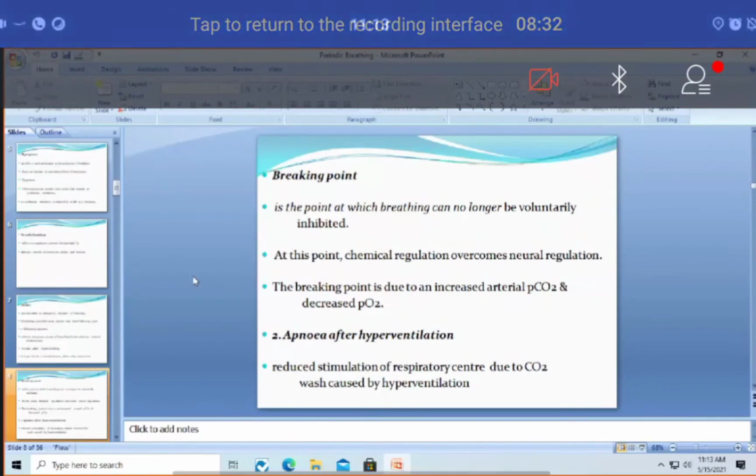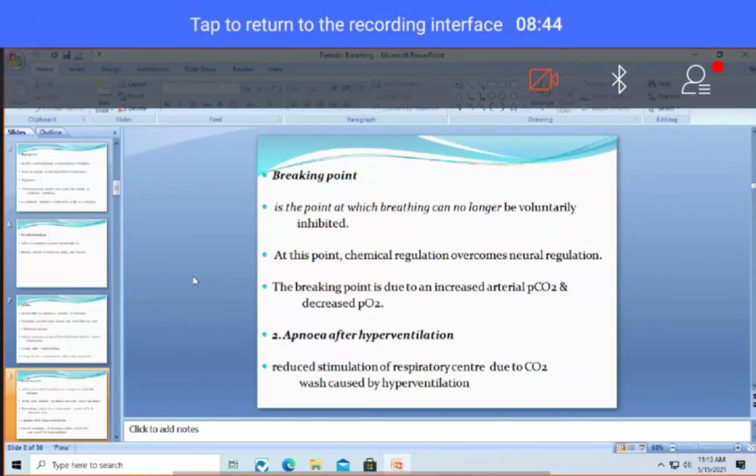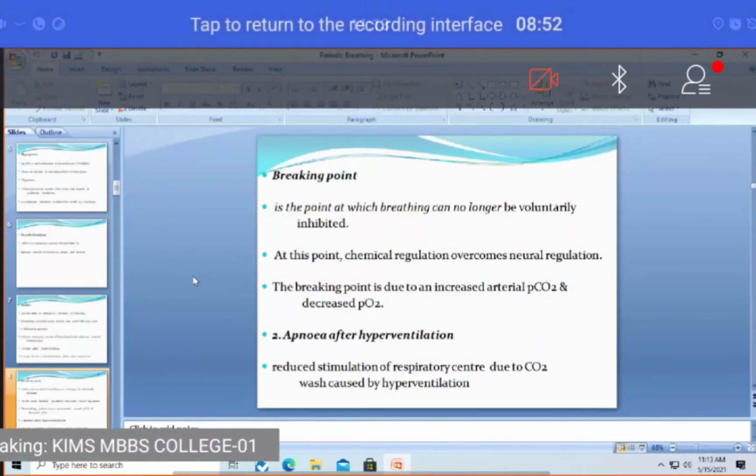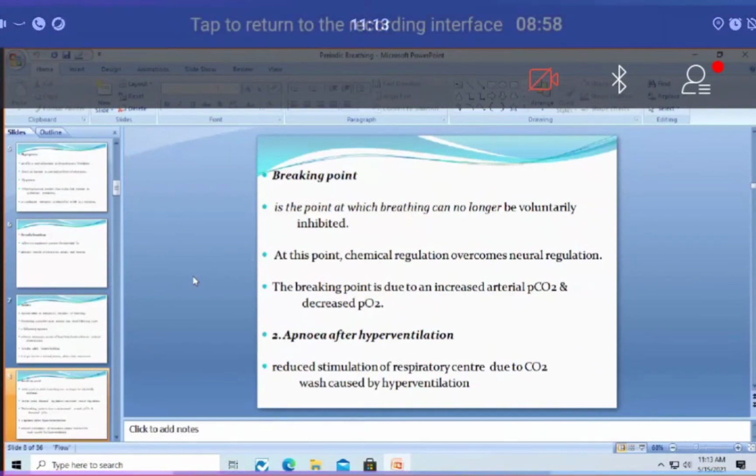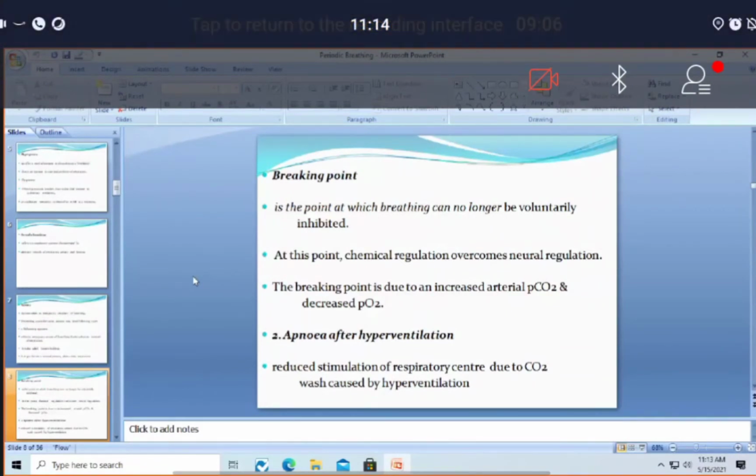After some period of apnea, the chemical regulation of respiration overpowers the neural regulation, which is the breath holding. As a result, the person will not be able to continue breath holding beyond a stipulated period of time, and this period beyond which the person cannot hold his breath voluntarily is called the breaking point. Because of this, a person cannot commit suicide by voluntarily holding his breath.